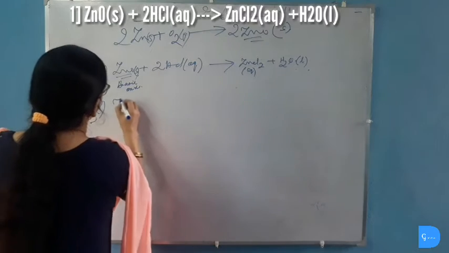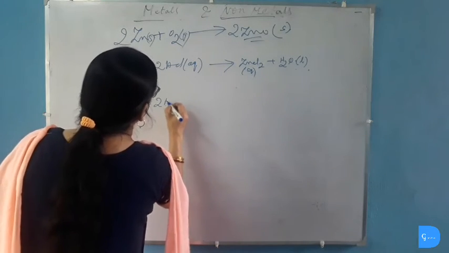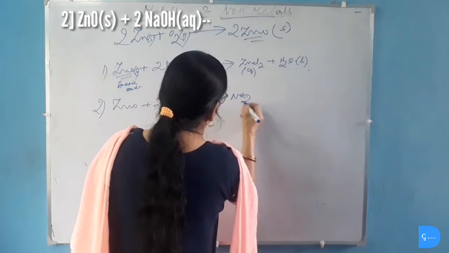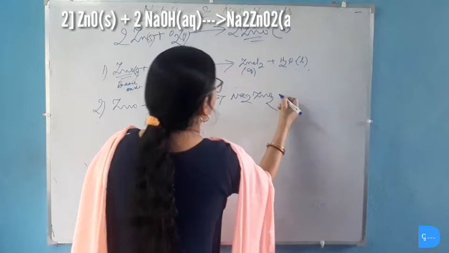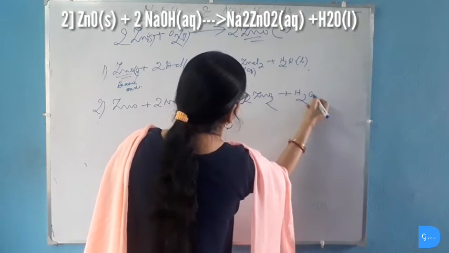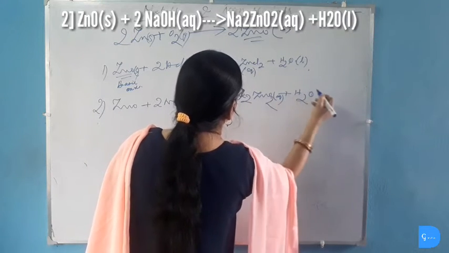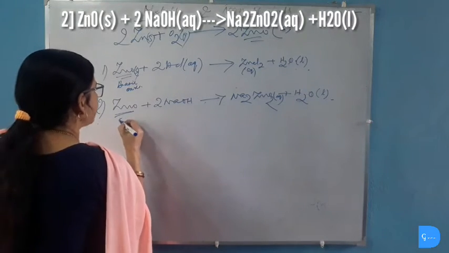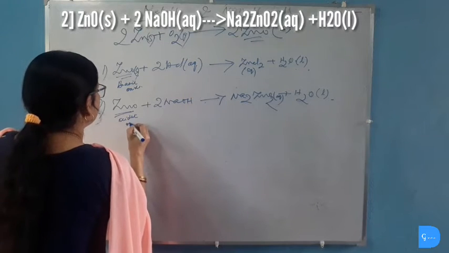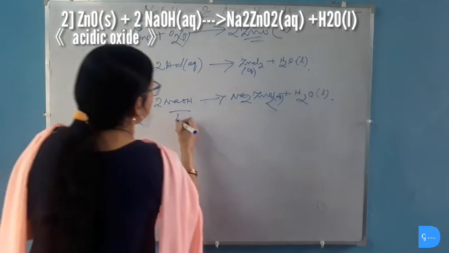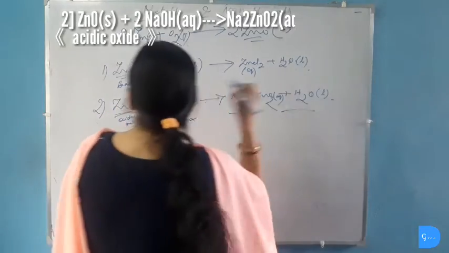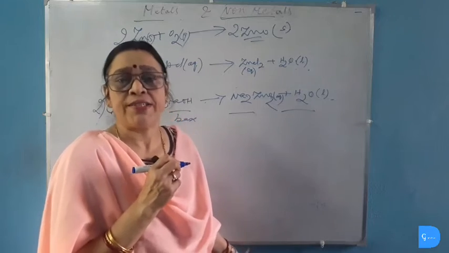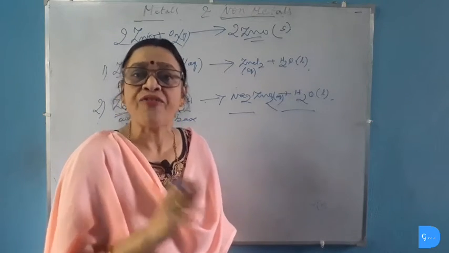Again, when zinc oxide reacts with sodium hydroxide, that is a base, it produces salt, sodium zincate, Na2ZnO2, plus water. Here zinc oxide is acting as acidic oxide, and we know that acid plus base is equal to salt plus water. So zinc and aluminium produce amphoteric oxides, and zinc oxide and aluminum oxide are amphoteric oxides.